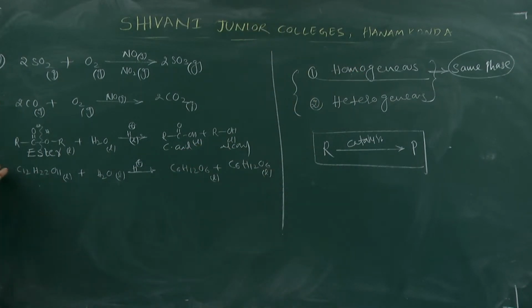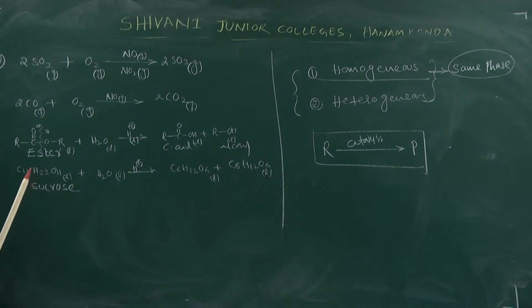Another example, C12H22O11. C12H22O11 is called sucrose. It is called sucrose. Sucrose's common name is sugar. Sucrose's common name belongs to sugar.